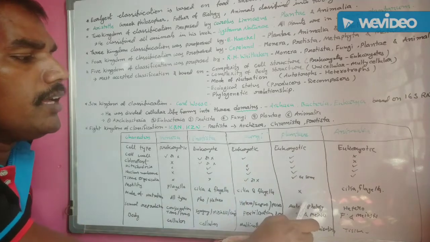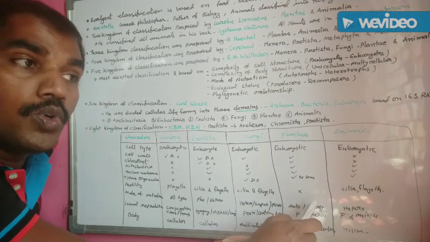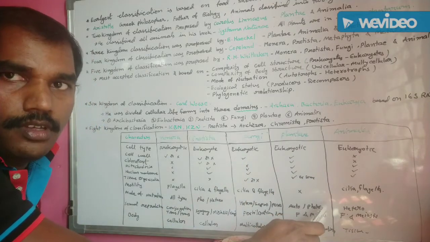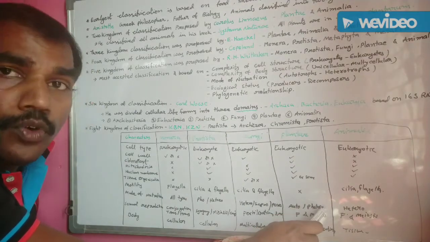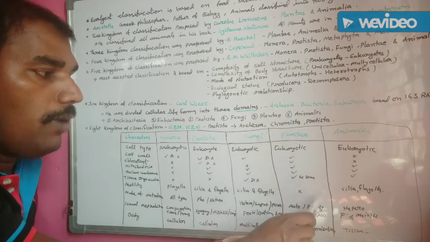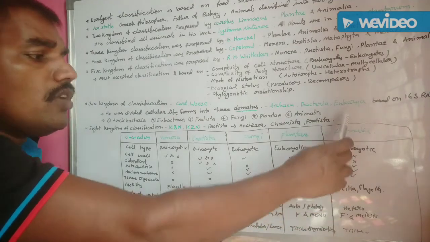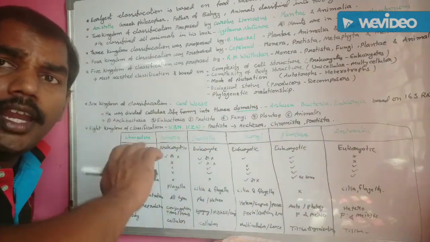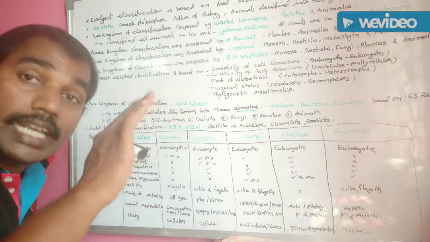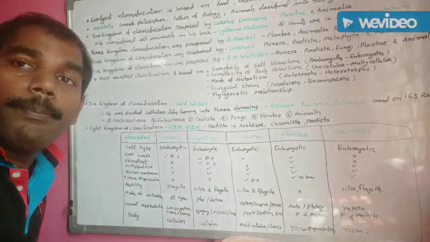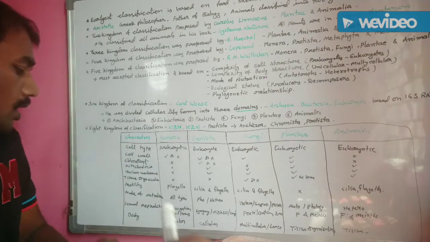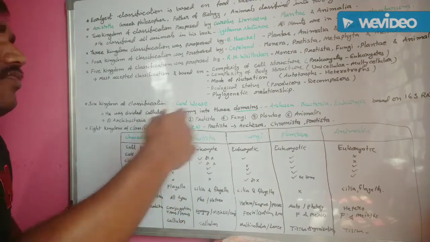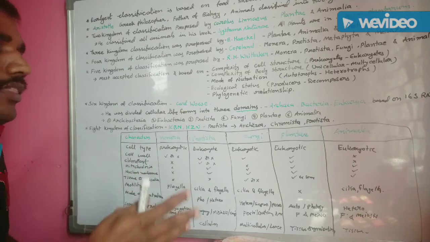Next one, Plantae. These are autotrophic or photosynthetic organisms, phototrophic organisms. Autotrophic or photosynthetic organisms make up the plant kingdom. Okay. Next one, animal kingdom. These are completely heterotrophic organisms because of the lack of chloroplast. Okay. In this way, the mode of nutrition varies from one kingdom to another kingdom.